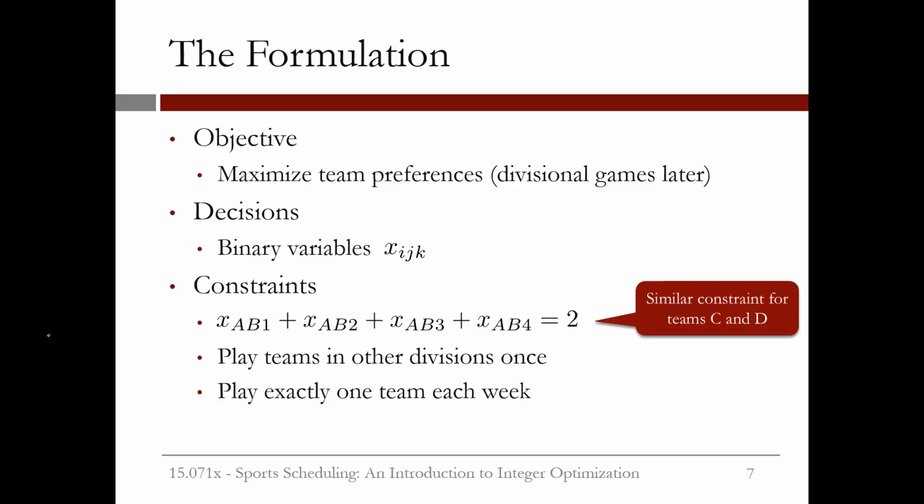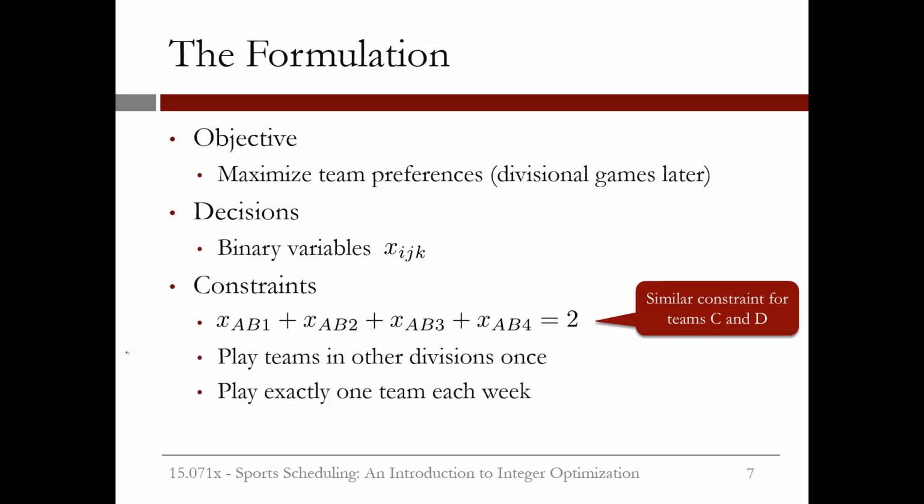This can be modeled with the constraint xab1 plus xab2 plus xab3 plus xab4 equals 2. This will force two of these decision variables to be equal to 1 and the other two decision variables to be equal to 0. The ones that are equal to 1 will correspond to the weeks that A and B will play each other. We'll have a similar constraint for teams C and D.